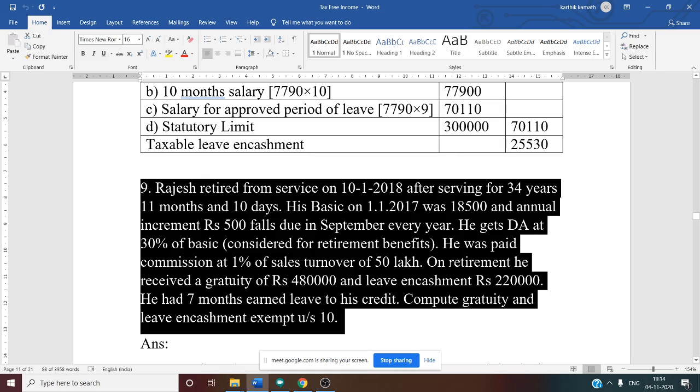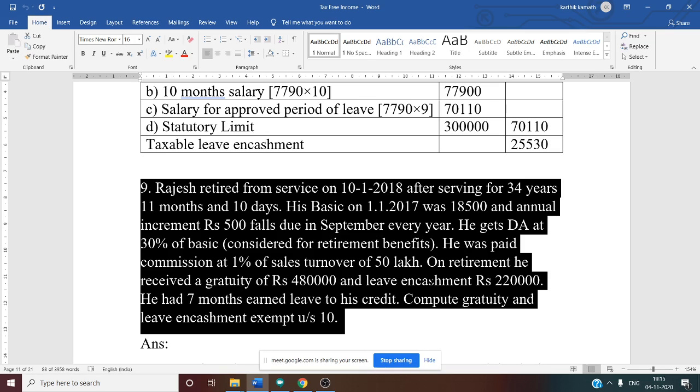On retirement, gratuity received 4,80,000. So the gratuity amount is given in the problem. Leave encashment is 2,20,000. So that is also mentioned. He had 7 months earned leave to his credit, that is nothing but the approved period of leave. We know that is 7 months. Compute gratuity and leave encashment exempt under section 10.